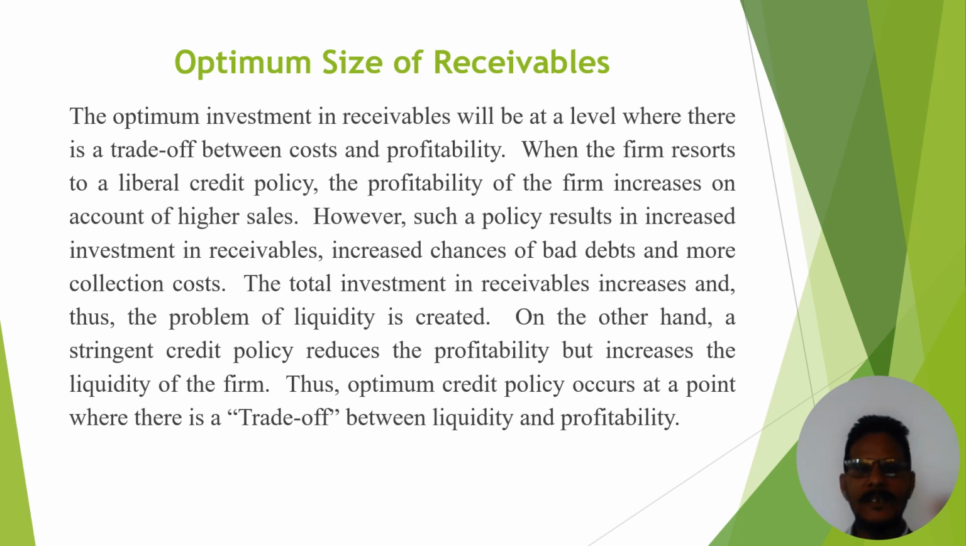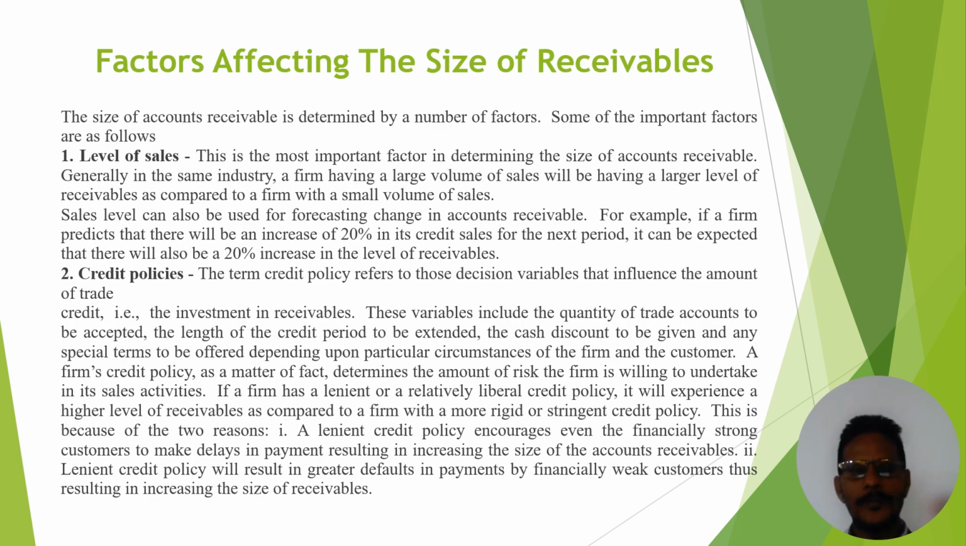But in this situation, the optimum credit policy occurs at a point where there is a trade-off between liquidity and profitability. The main theme is that optimization of receivable means a trade-off between liquidity and profitability. Here we maintain balance between receivable, credit sales and profitability. This is all about optimization of size of receivable. Now the factors affecting the size of receivable.